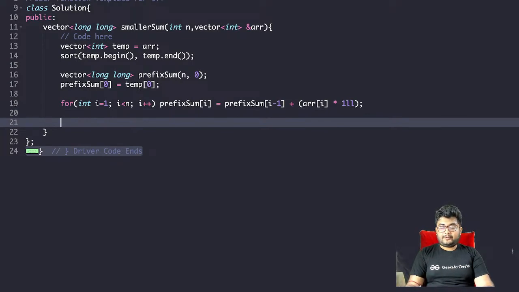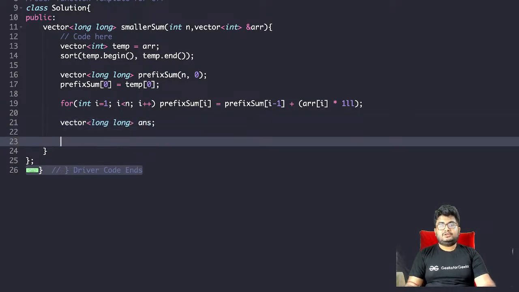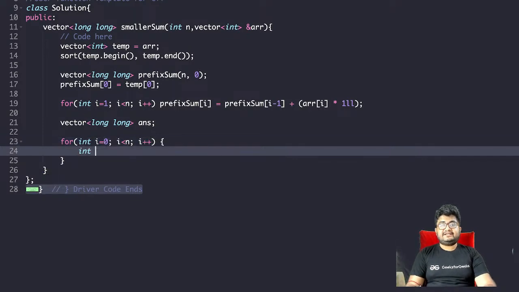So after that, we want to do a binary search. Also we want to store the answers. So vector long answer, for int i equals 0, i less than n, i plus plus. First, int index equals lower bound.